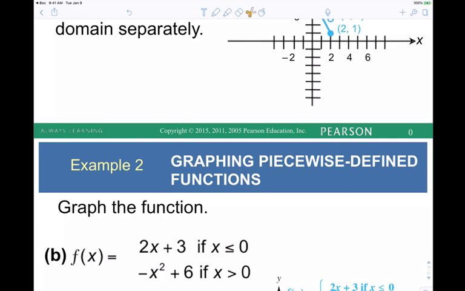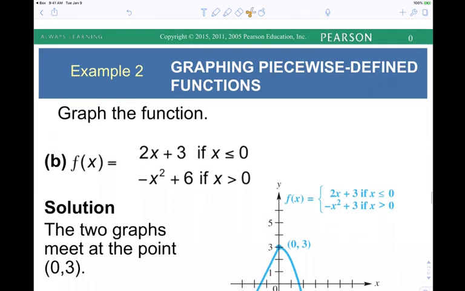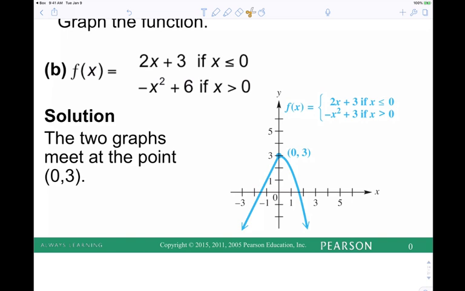So the first one is a straight line with a positive slope. The second one is a downward-facing parabola. We're just going to keep the right-hand side of that. And when you put those together, we get this image. Is this okay? I feel like this should be okay.